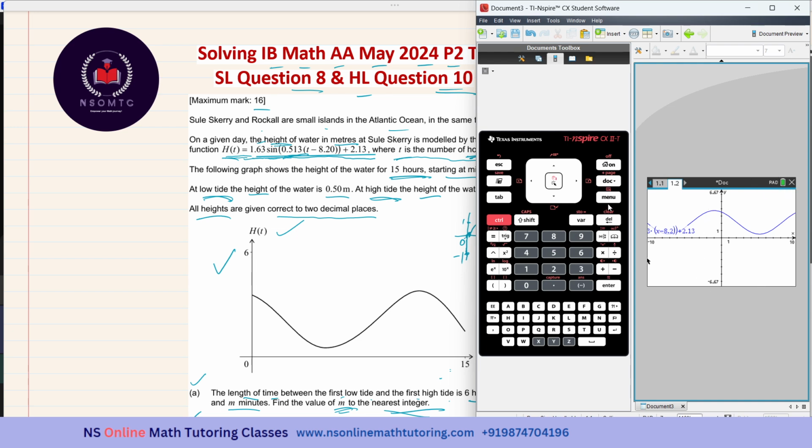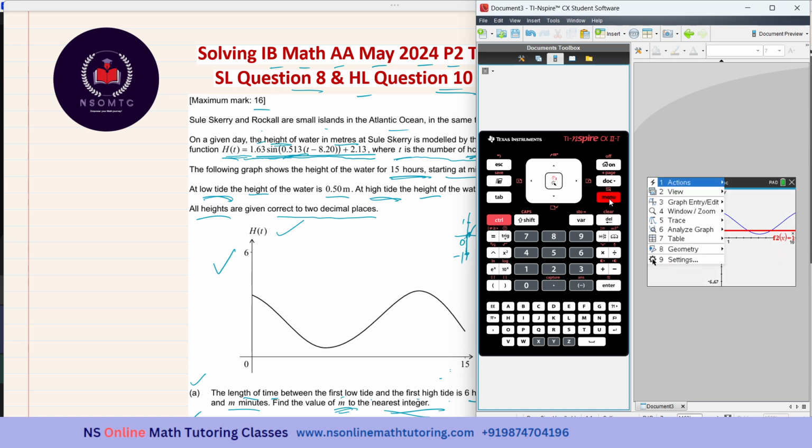And I need another horizontal line as well, which will be equal to 1. Fine. So let us get the coordinates of the intersection points. And if you want to see whether these are the 2 points between the 2 high tides, actually the time cannot be a negative number. So this is not the high tide actually. So let me just change the window settings to take 2 more reliable points.